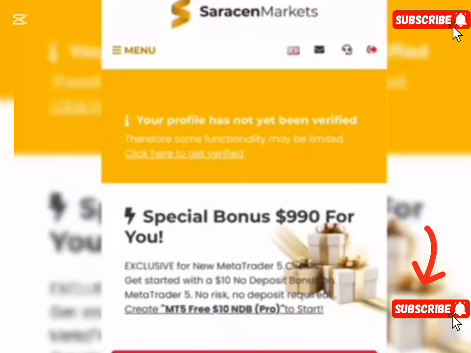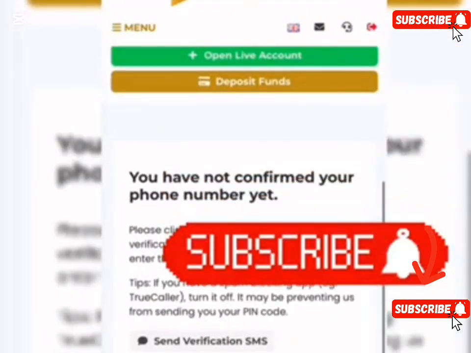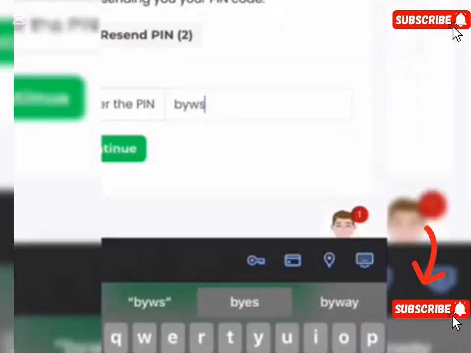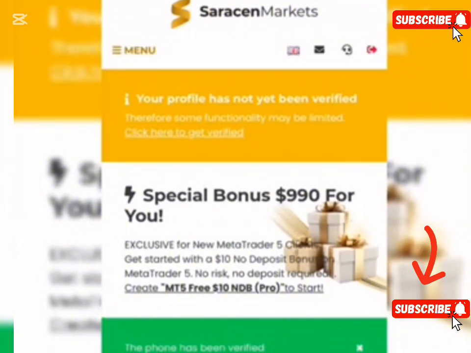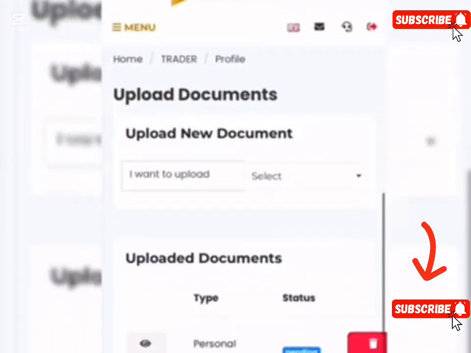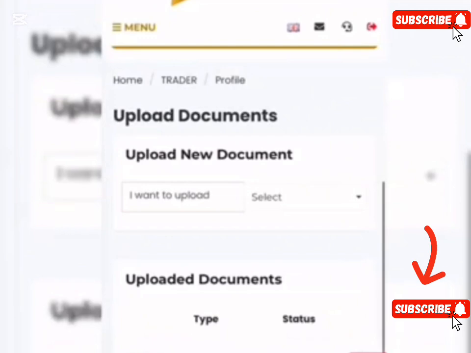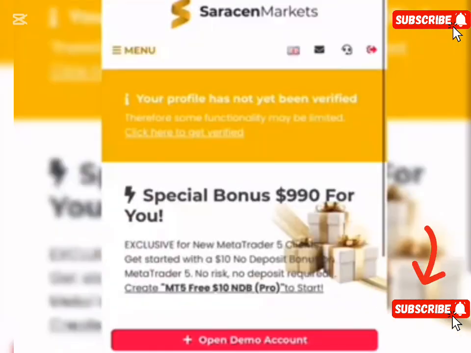Now in the support section, you come to the support to request for the bonus, and that's after you've filled in your details and you've been verified. Once you've been verified, you have all these details because the code will be sent to your number which was used to sign up. The code will be sent and the number is registered with WhatsApp. You will receive a code in your WhatsApp. And once you've done all that, you just come to this section to open an account. But before doing that, you must actually receive an email about you being verified.